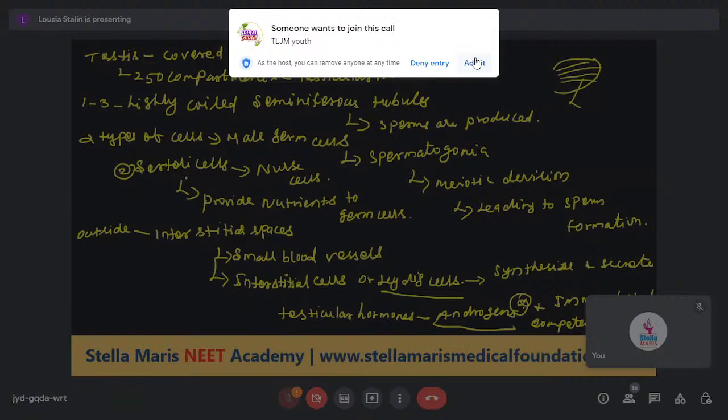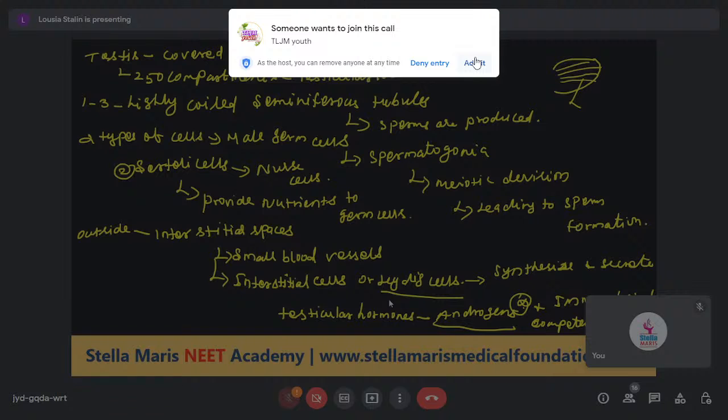Sertoli cells provide nutrients to germ cells. Outside the seminiferous tubules are interstitial spaces containing small blood vessels and interstitial or Leydig cells. Leydig cells synthesize and secrete the testicular hormones, the androgens, and there are also immunologically competent cells.